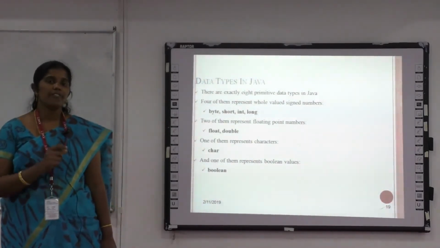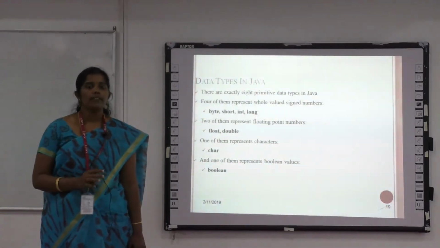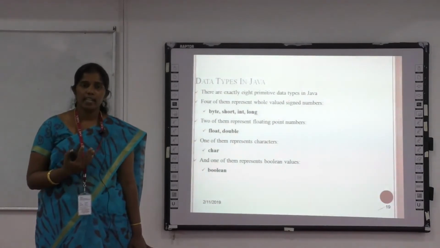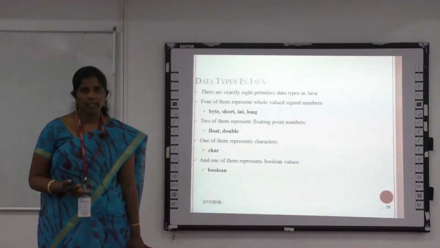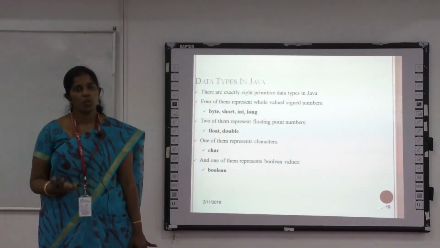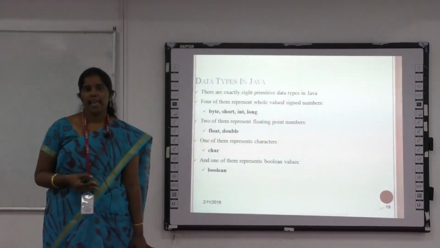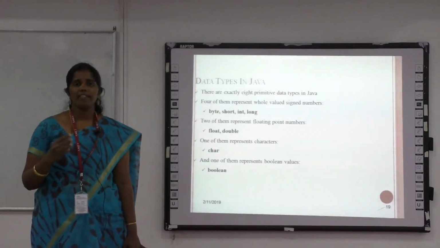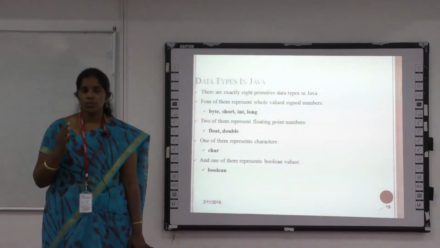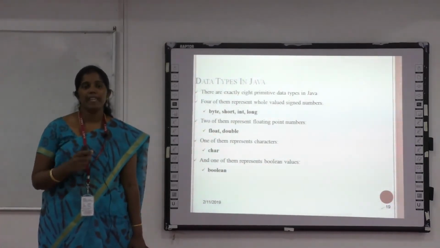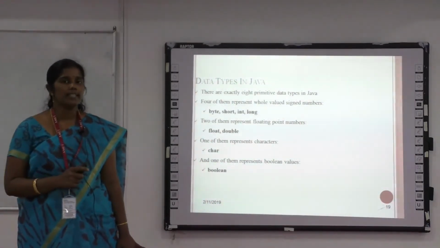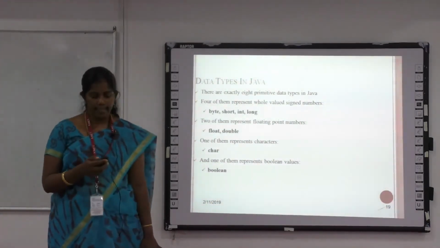Data type specifies the type of data. For example, there are different types of data available nowadays. The data may be integers, in decimal point or whole numbers, or it may be in character form, or Boolean, or string, anything. To segregate and classify them, each data has to be grouped into certain types, and that is called a data type.